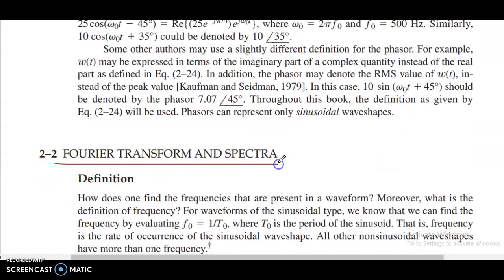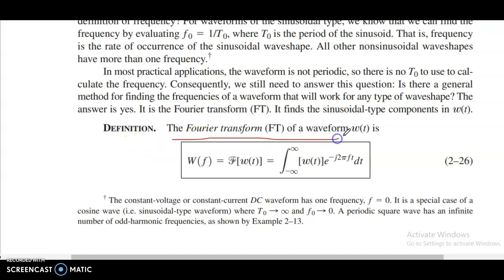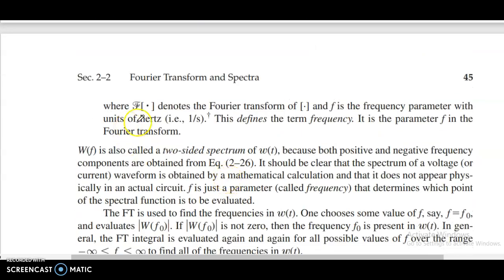Fourier transform and spectra. Definition: the Fourier transform of a waveform w(t) is W of f equal to F of w of t, equal to the integral from minus infinity to plus infinity of w of t into e power minus j 2 pi f t dt, where f